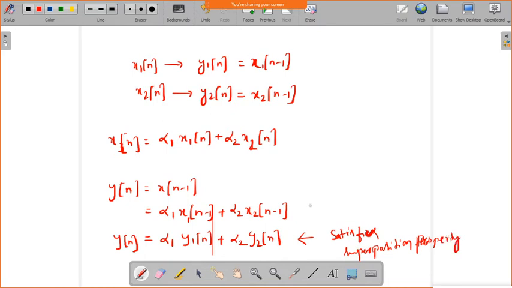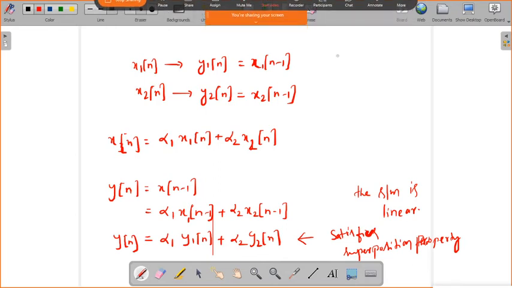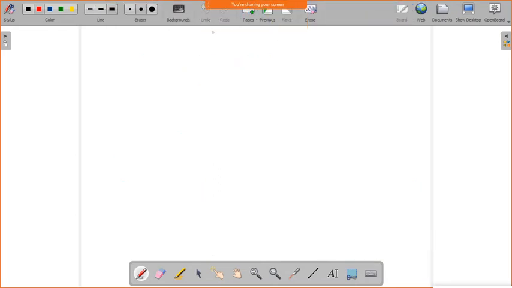So the system is linear. Okay. So now come to the next problem. We just take another problem, which is y of n equal to n into x of n. Take this and try to solve.